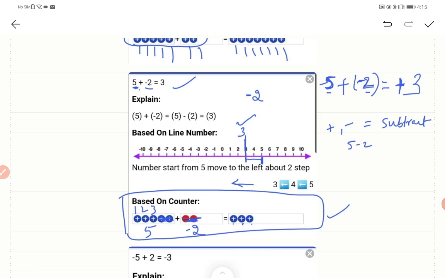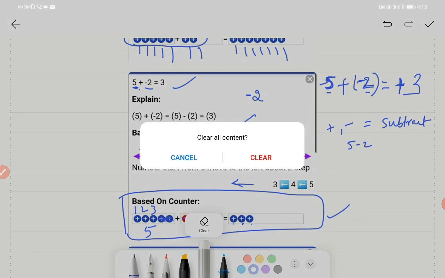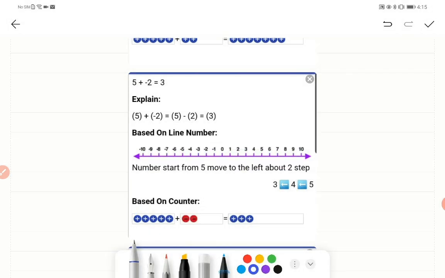Okay. In the same scenario, I want to make this very clear. Suppose I have first number minus 5 and, I'm sorry, let us take minus 2 and 5. First minus 2 plus 5, it is like this. What you will do? First go to the number on the number line minus 2.